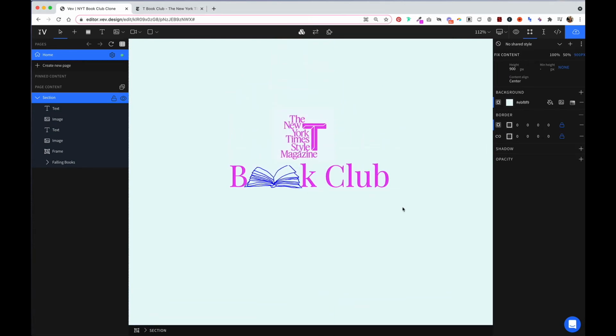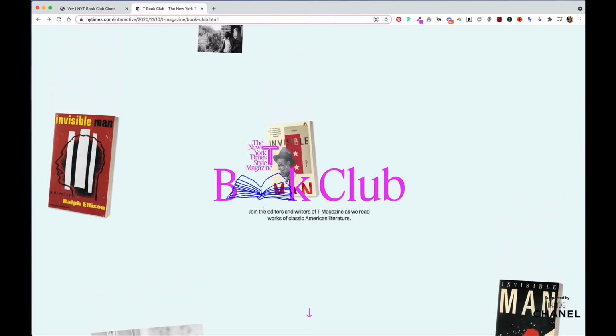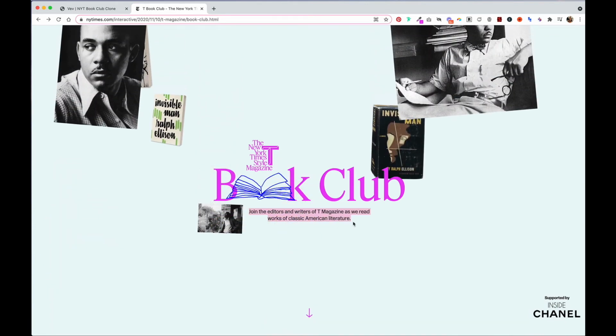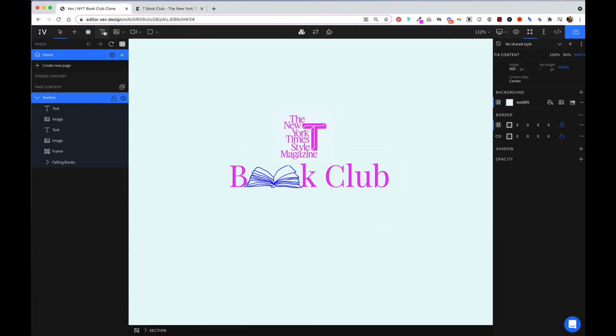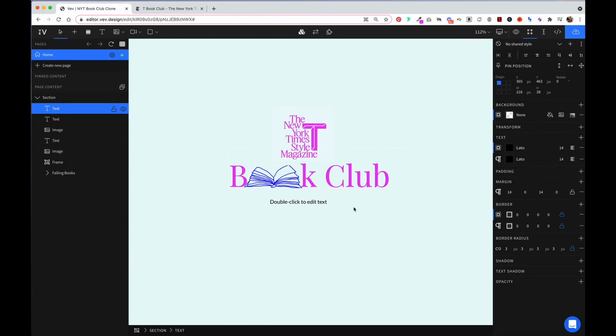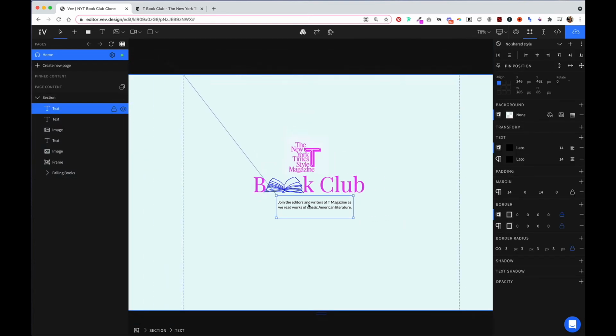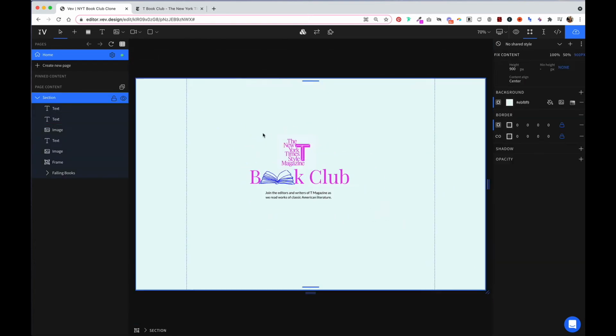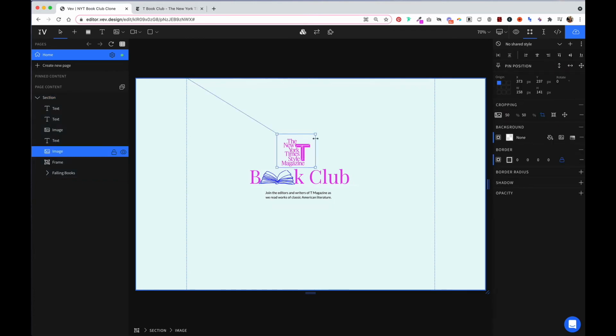Let's go ahead and grab that little tagline here. Copy that. And we'll add one more text element here and paste that and center it. So zooming out a little bit, now let's make this a little smaller. Move that over the book.